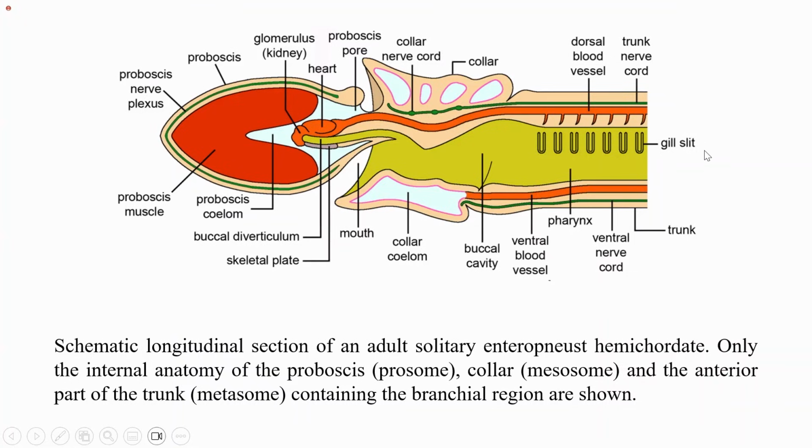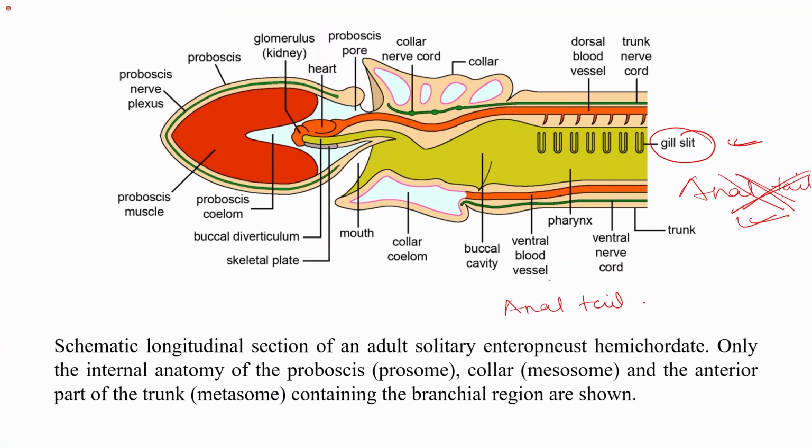Gill slits are present just like in the chordates, but they lack the anal tail. So the anal tail is absent. This is one of the characteristics of chordates that we will see in the next class. But for now, you need to remember that the anal tail, which is present in most of the chordates, is absent, and therefore they are not placed under the chordates. They are placed under the hemichordates.